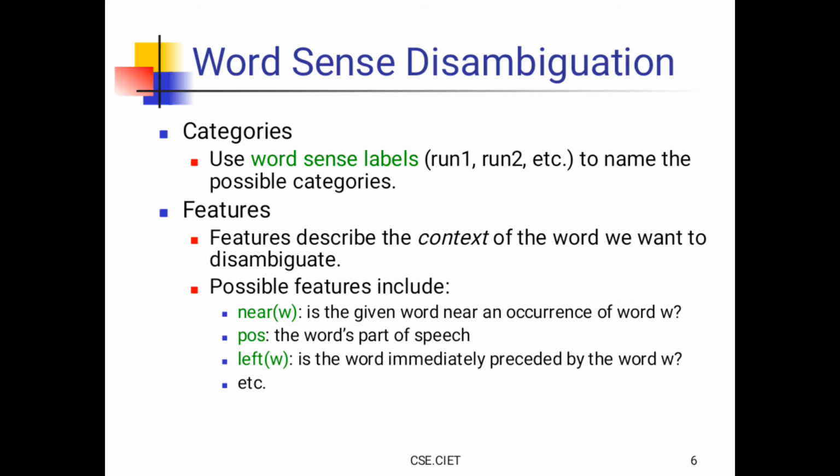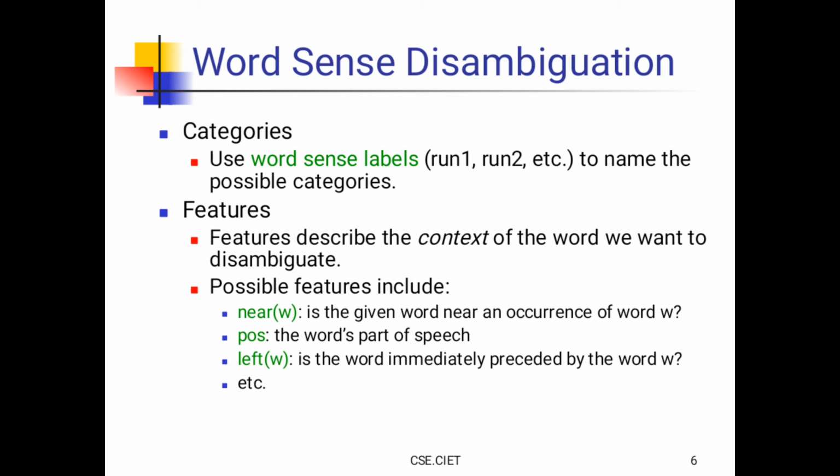Categories are word sense labels: run 1, run 2, etc., naming the possible categories. There are 4 categories here. Features describe the context of the word we want to disambiguate.